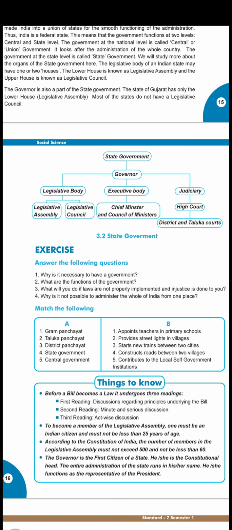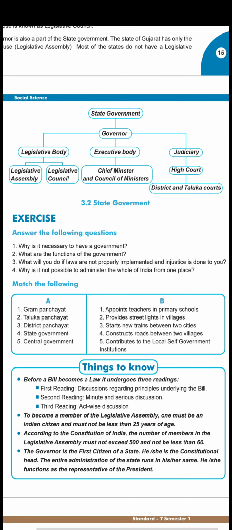According to the Constitution of India, the number of members in the legislative assembly must not exceed 500 and must not be less than 60.